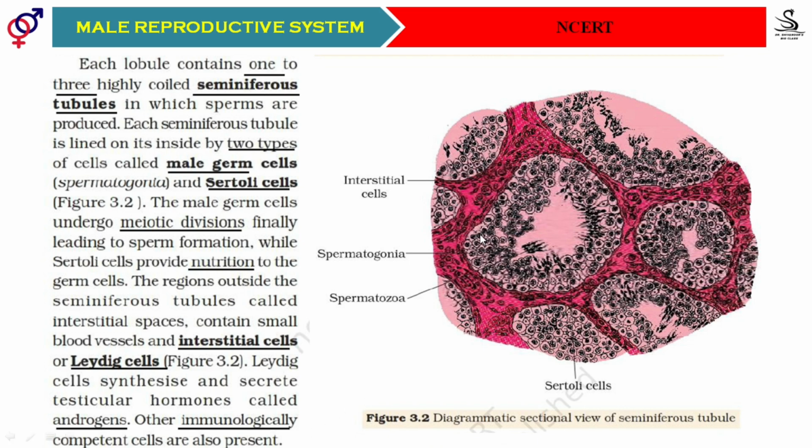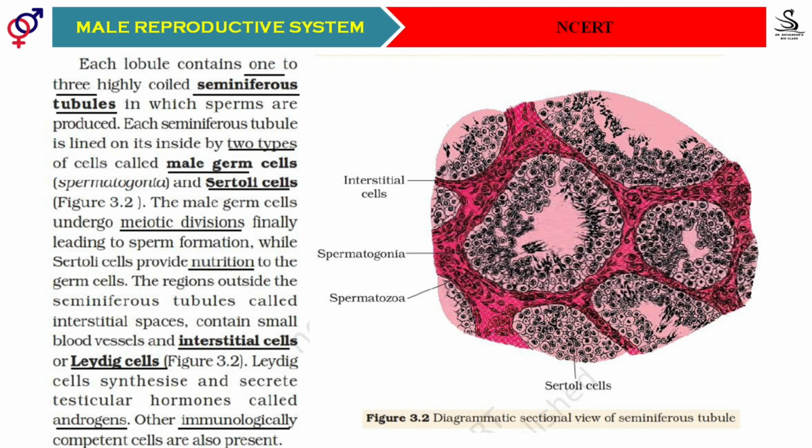Okay, what point must you remember then? Inside the seminiferous tubule, we find two different types of cells: one is the male germ cells and the other is the Sertoli cell. Outside the seminiferous tubule, in the interstitial tissue, we find interstitial cells, also called Leydig cells, and in addition there are immunologically competent cells. Sometimes they may ask you the question, name the cells which secrete androgen. The answer must be Leydig. They are secreting the androgens.